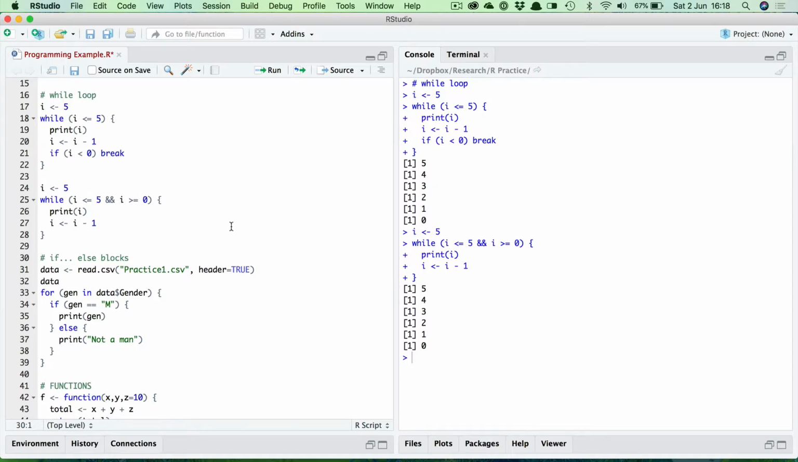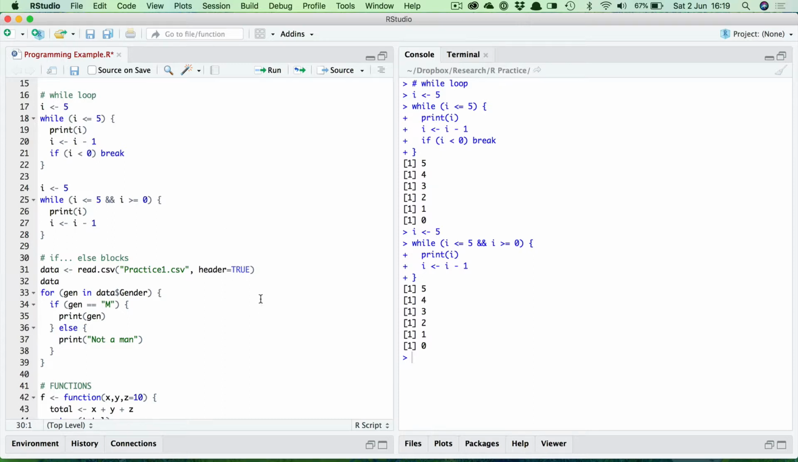So that's the while loop. Now I must admit that in my own R programming, my own R coding, I don't use the while loop very much. The for loop I use quite a lot, and the while loop very little, but it is there if you need it.